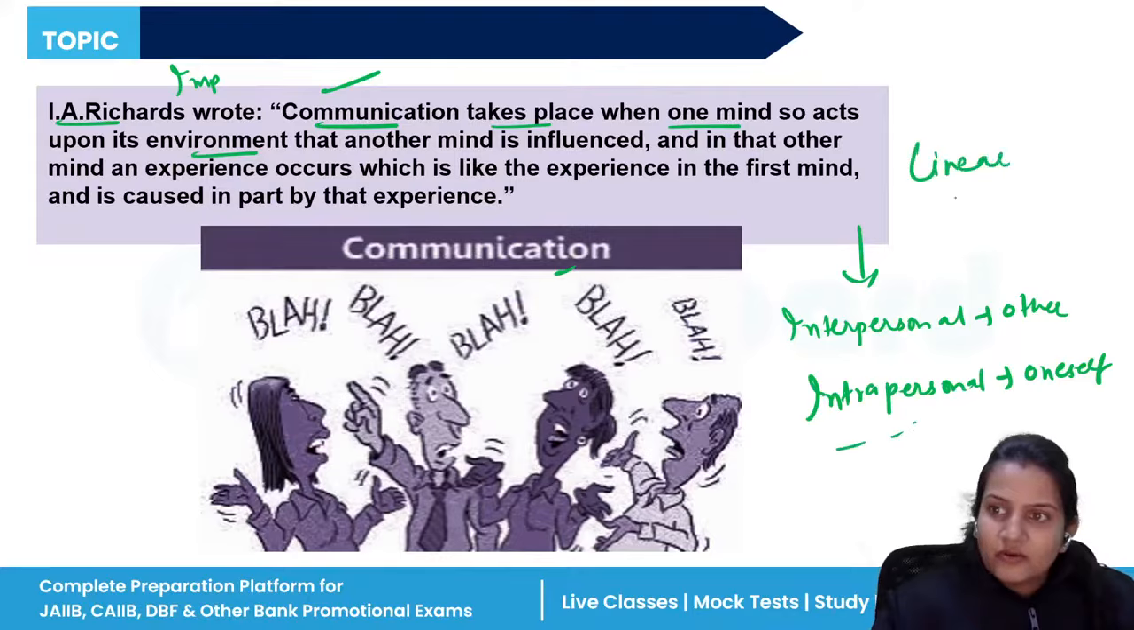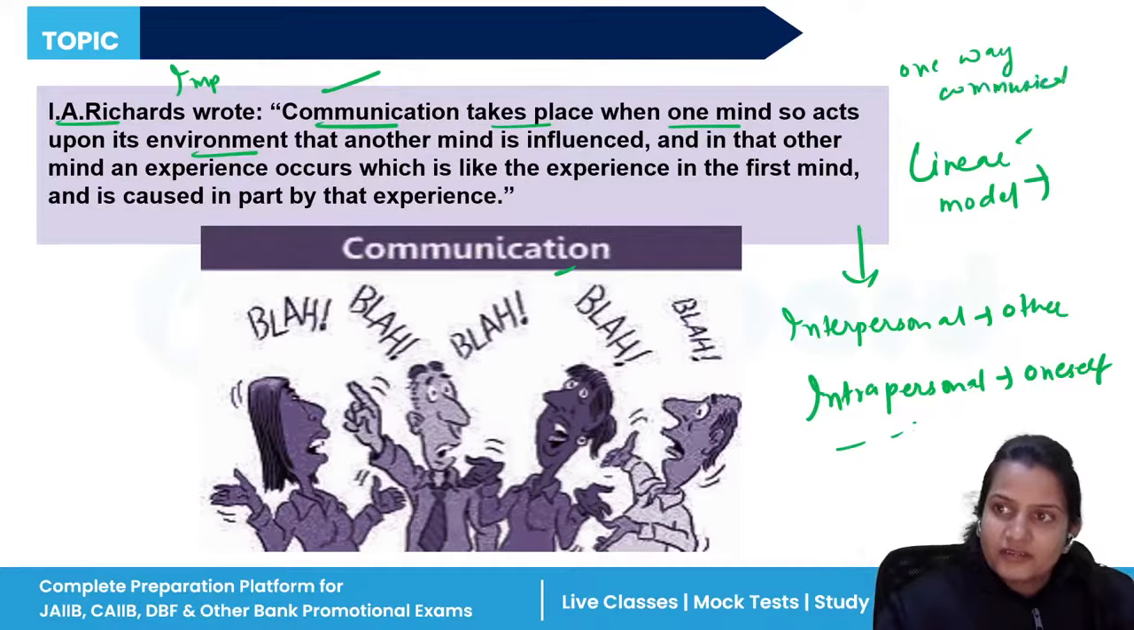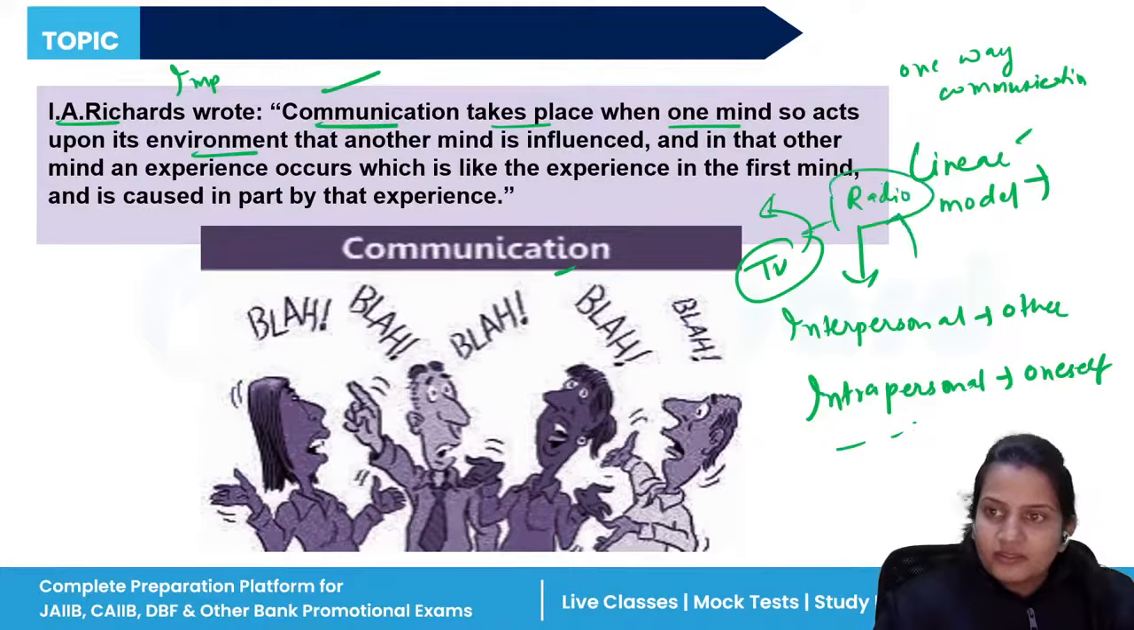And there is one more, the linear model of communication. Linear model of communication is a one-way communication, meaning only one-sided communication is happening. For example, you are watching the TV. The TV is communicating to you, but you cannot communicate to the TV. Or the radio. You are listening to the radio, but you cannot communicate to the radio. So all this comes under the linear model of communication.